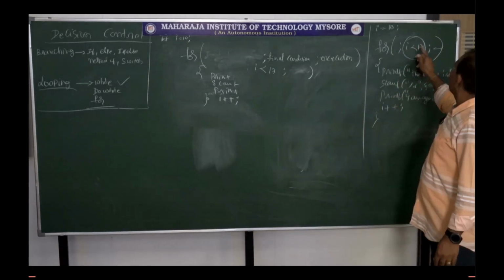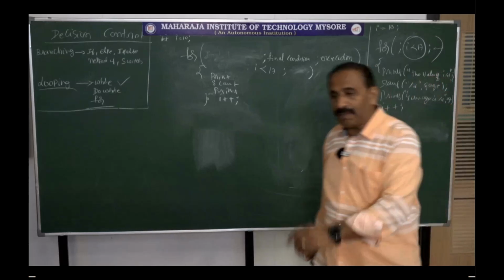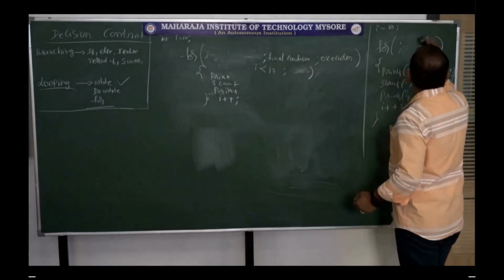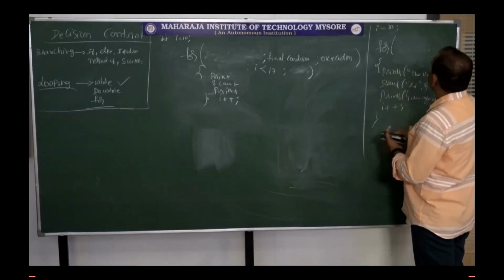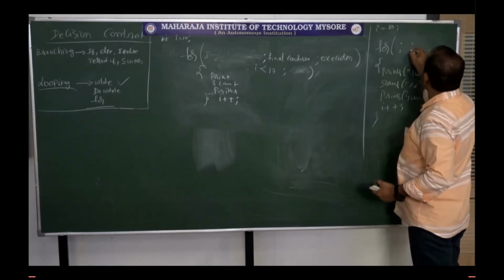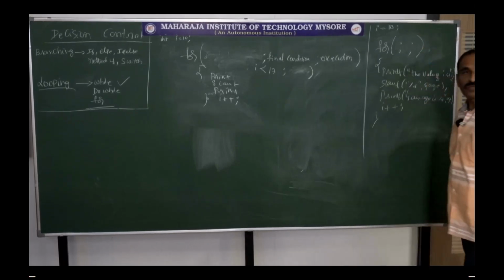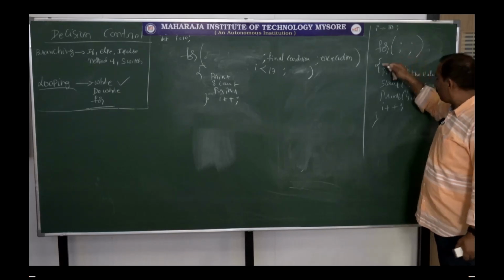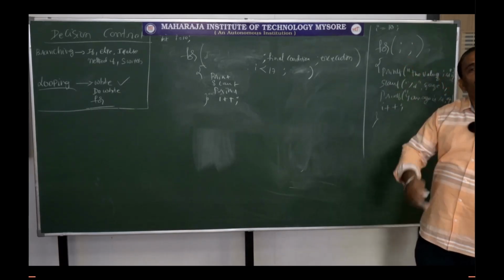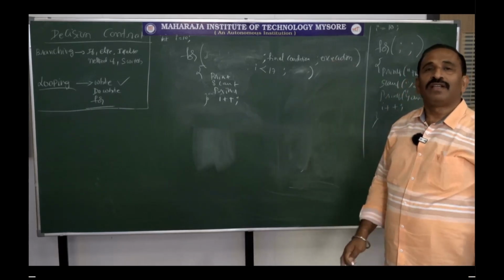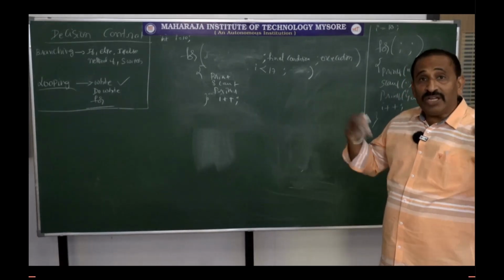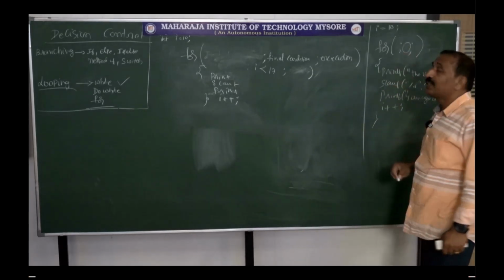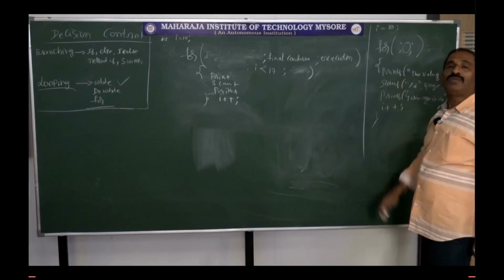Initial condition, final condition, like this. Say for example, you are so curious, sir, there is no rule that you need to have a final condition also. Say for example, I am writing it like this: no initial condition, no final condition, no execution. This will go infinite, because you have not put any condition. When to close this for loop, either you should have it here or somewhere in the program you need to have it.